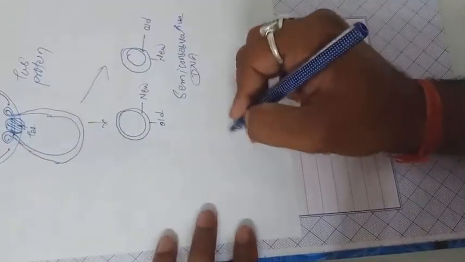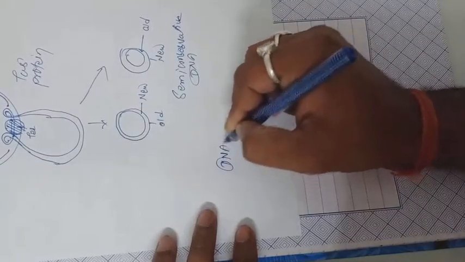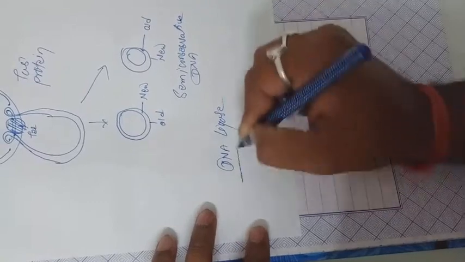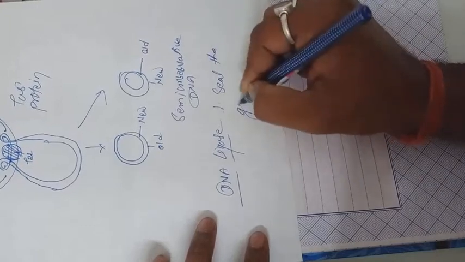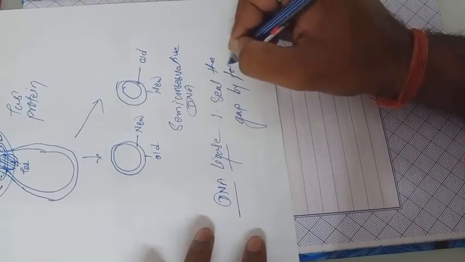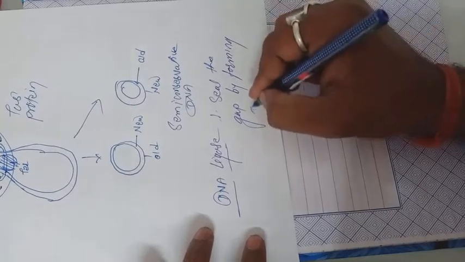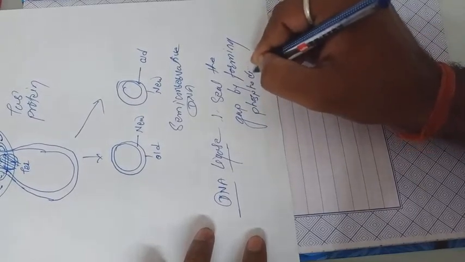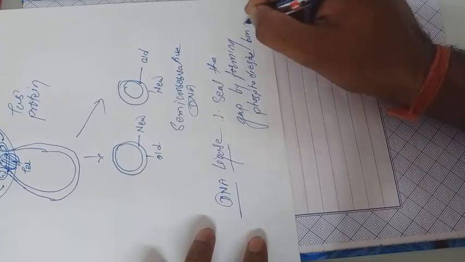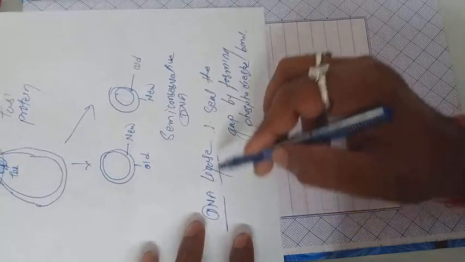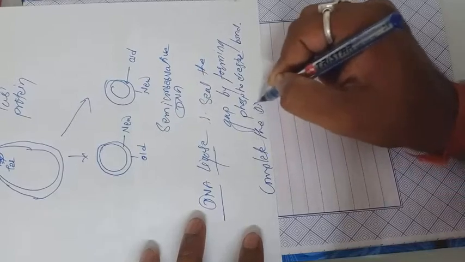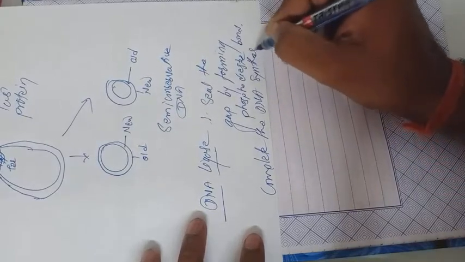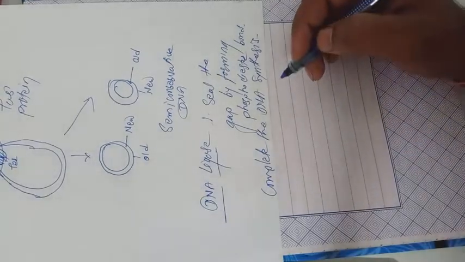After termination, the two adjacent nucleotides are ligated by DNA ligase, which seals the gap by forming a phosphodiester bond and completes the DNA synthesis. Okay, that is the completion of DNA replication.